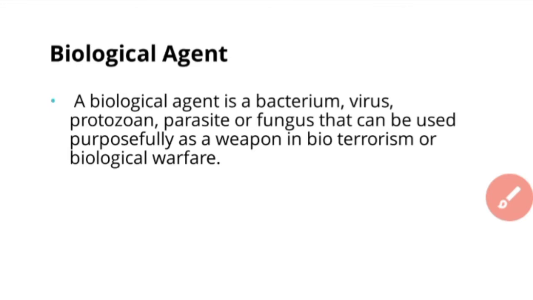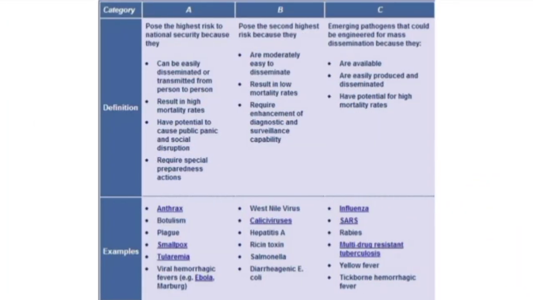Now we will know about the categories of biological agents. There are three categories: category A, category B, and category C. Category A consists of the highest risk biological agents, like anthrax, plague, smallpox, and Ebola.